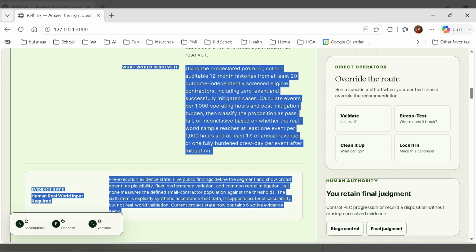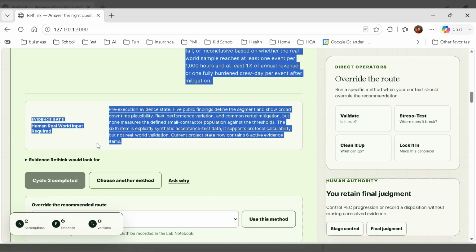The recommendation is not a command. I can inspect assumptions and evidence, add new evidence, ask why other reasoning methods override the route, control project progression, and make final judgments.